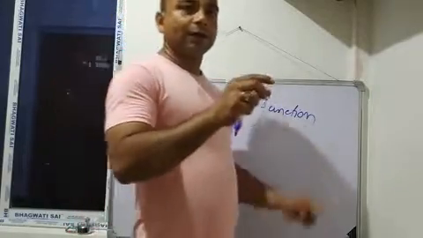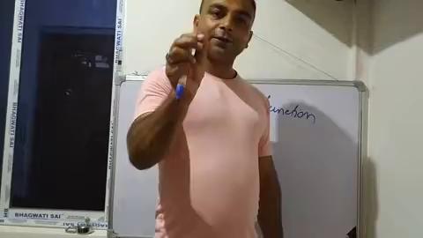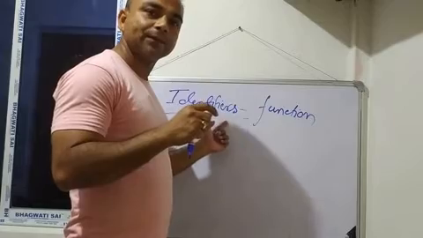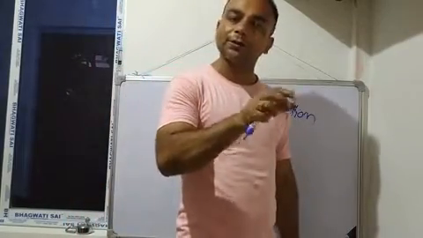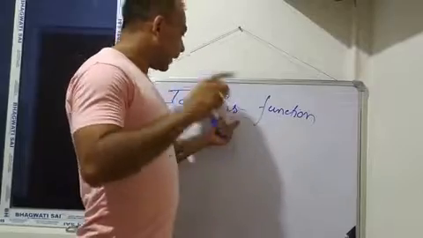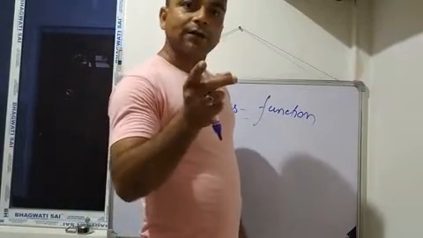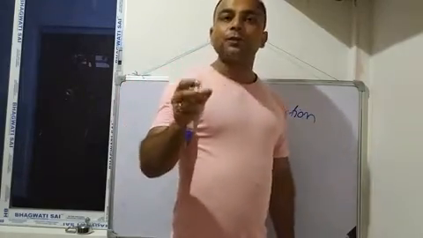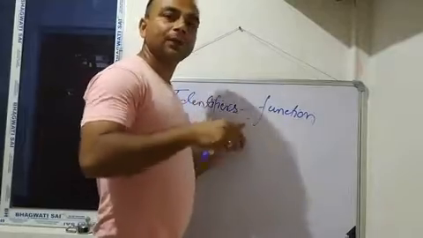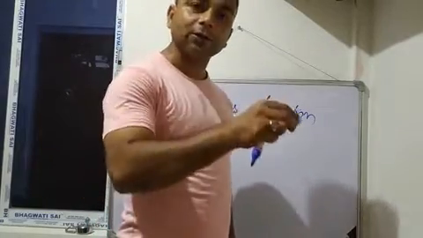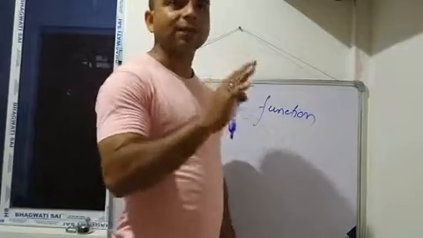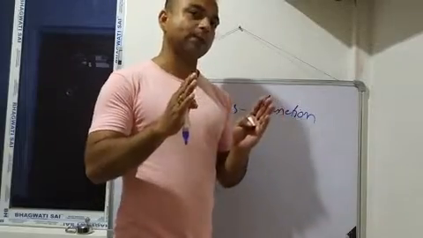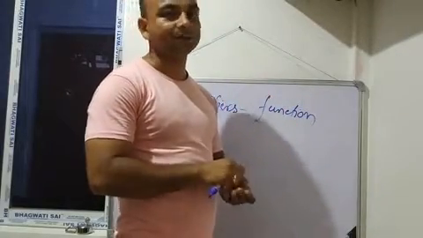Examples of keywords are given in your books. In C++ you have 43 keywords. But for identifiers there is no such limitation; as per our requirements we can create identifiers. One more difference is that whenever you use a keyword, you must use it in lowercase letters. You can't change the case. But an identifier can be defined in lowercase or uppercase letters. That means identifiers are not case sensitive, but keywords are case sensitive. Just remember these three important points about keywords and identifiers. Is it clear?